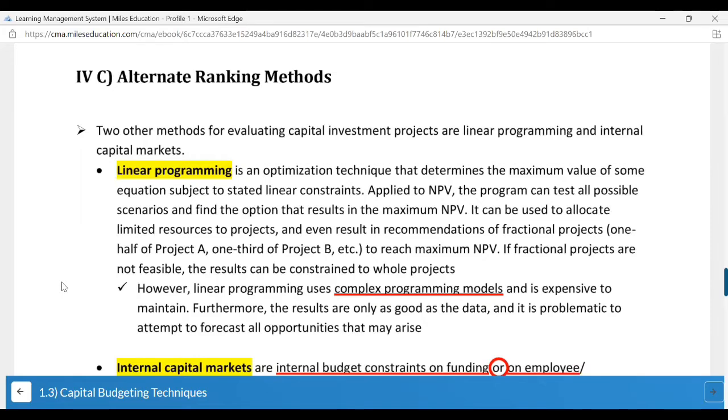However, linear programming uses complex programming models and is expensive to maintain. Furthermore, the results are only as good as the data, and it is problematic to attempt to forecast all opportunities that may arise.